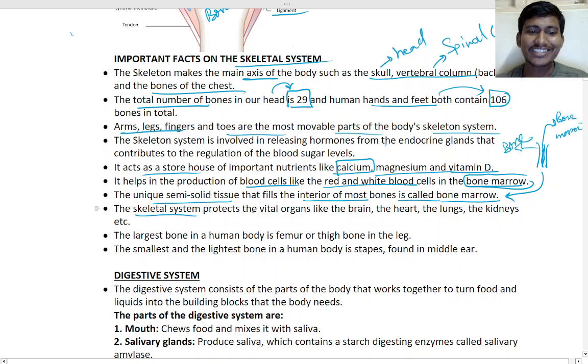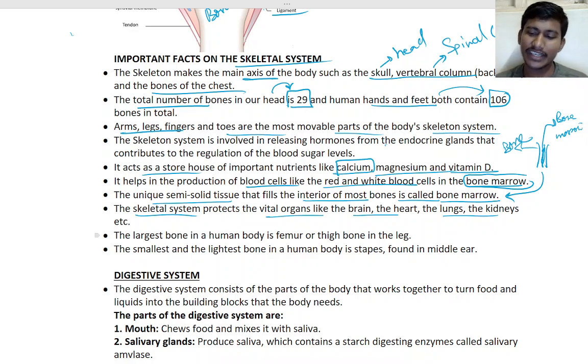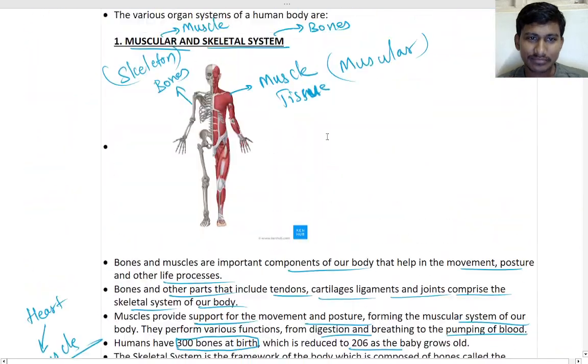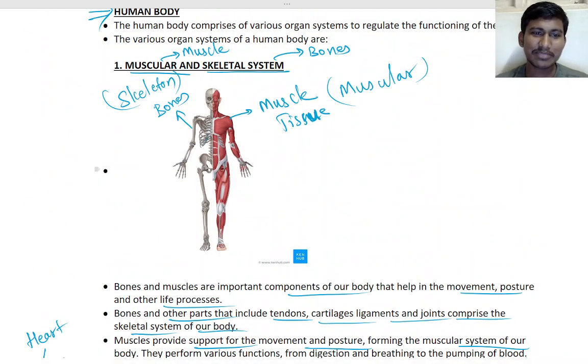The skeletal system protects vital organs like the brain, heart, lungs and kidney. You may have seen on the chest, you have bones, right? This is the rib cage. So what is it doing?